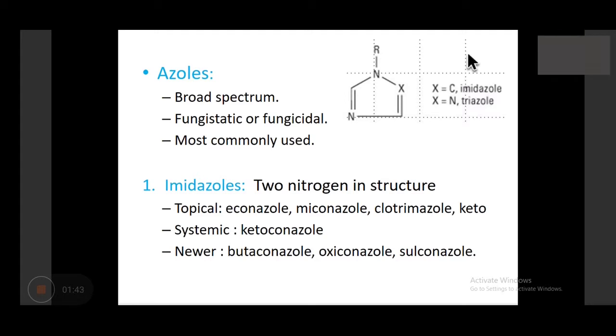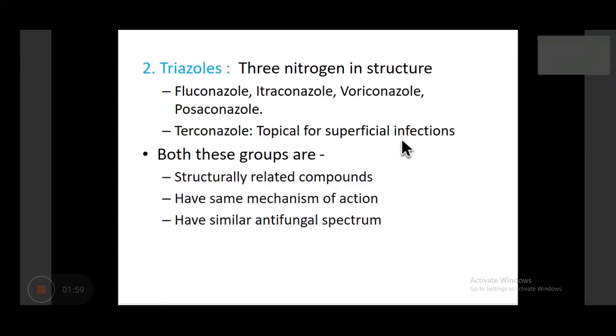Then for systemic fungal infection we can use ketoconazole, and there are newer entry into this group like butaconazole, oxiconazole, sulconazole. Just to remember the name. So most important is ketoconazole. Then comes three nitrogen in the structure.